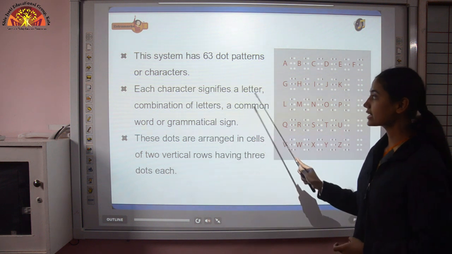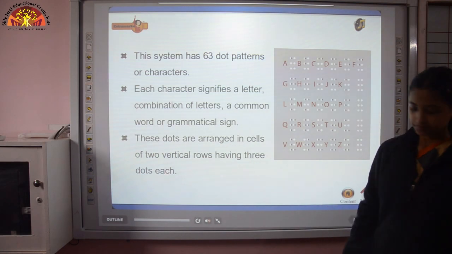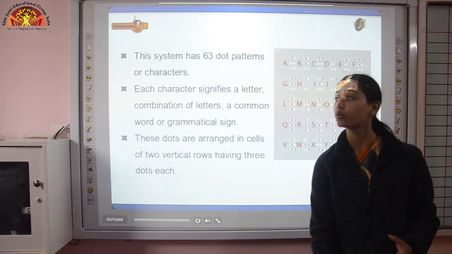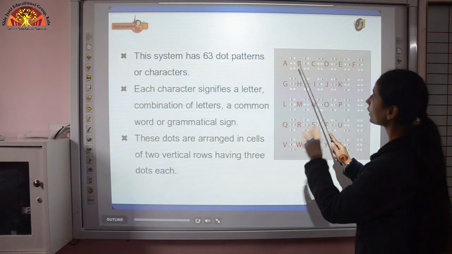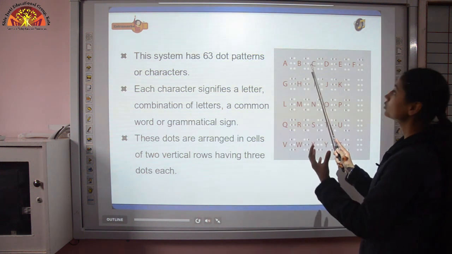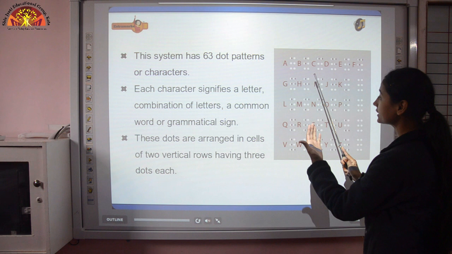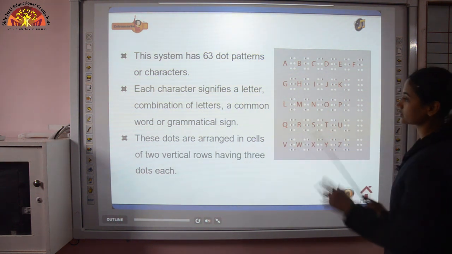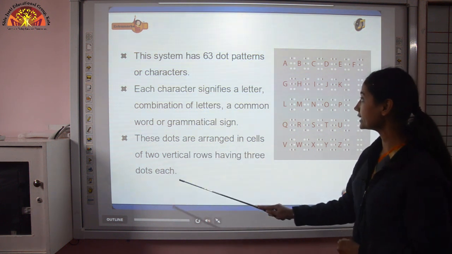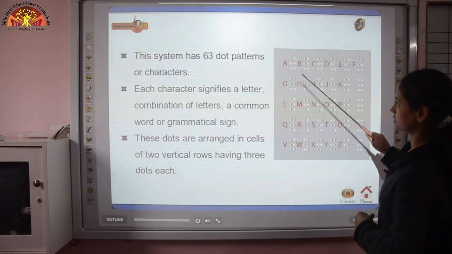Each character signifies a letter, a combination of letters, a common word or a grammatical sign. They do not write A as we do, B as we do. For A, let's say only one raised dot represents the alphabet A. Then two dots represent B, meaning dots arranged vertically. So this is the set of characters. These dots are arranged in cells of two vertical columns having 3 dots each, so they have 3 rows.